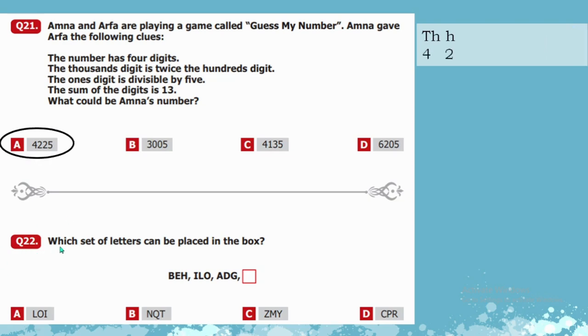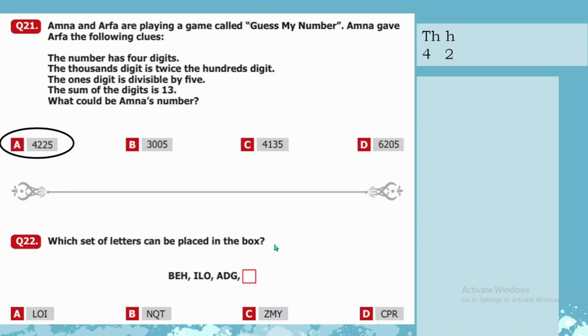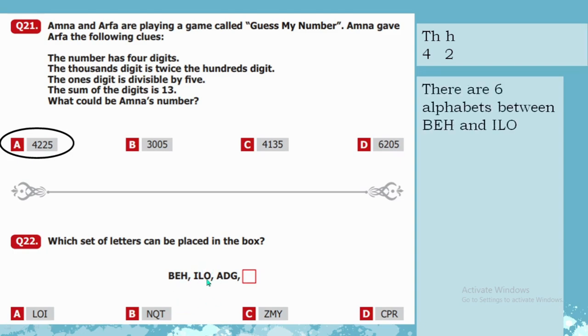Now question number 22. Which set of letters can be placed in the box? We have to follow the pattern between the two given sets of alphabets. Now let's see B, E, H and I, L, O. So here we will find the number of alphabets between each set of alphabets. There are 6 alphabets between B, E, H and I, L, O. From B to I, E to L and H to O, there are 6 alphabets.